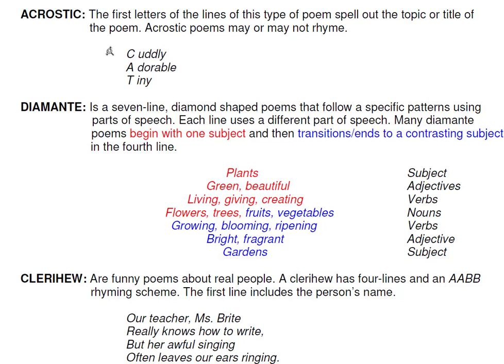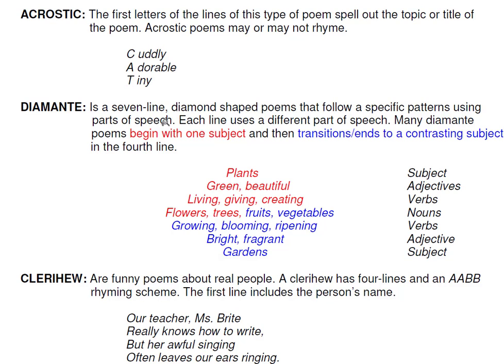An acrostic. The first letters of the lines of this type of poem spell out the topic or title of the poem. Acrostic poems may or may not rhyme. So here you would have cuddly, adorable, tiny, and this is about a cat. And here in the acrostic, it's all about the letters.